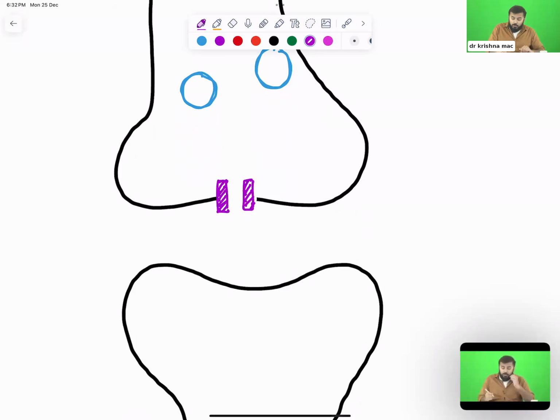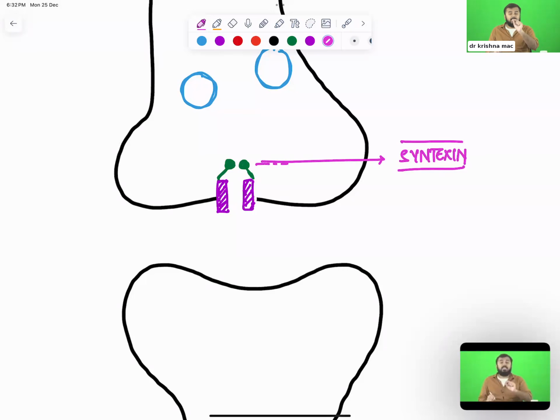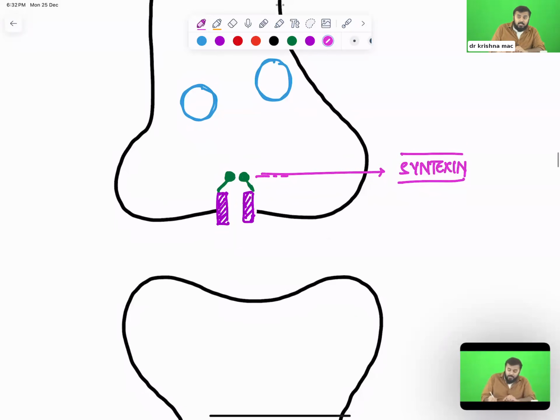Another important thing you need to know is that these calcium gated channels have two important proteins like this. These proteins which are located here are called syntaxin. The name of the protein is syntaxin. Now synaptic vesicles also have a protein over here. This protein present on the synaptic vesicles is called synaptobrevin.